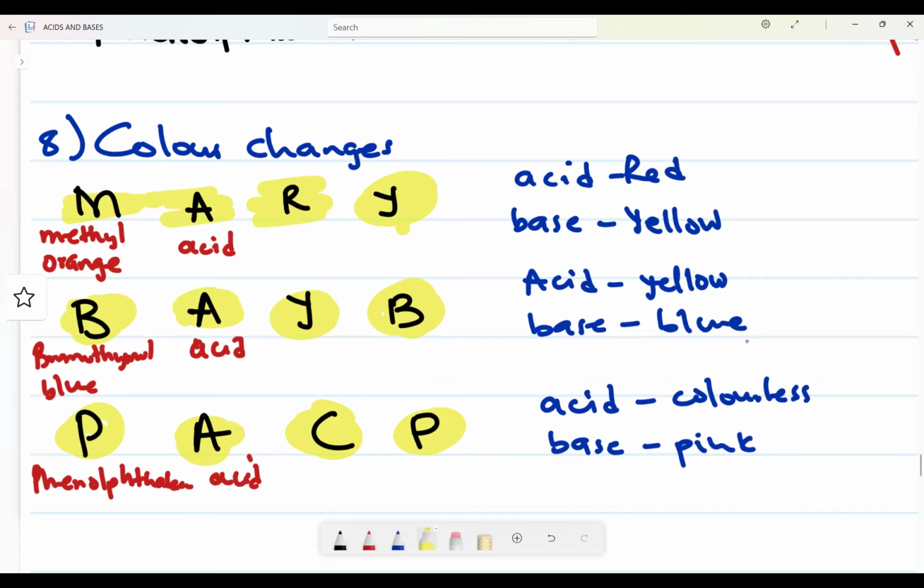When you have this in an exam, you are very, very concerned. Bromothymol blue, in an acid it turns yellow, in a basic solution it turns blue. Phenolphthalein in an acid turns colorless, and in a base it turns pink.